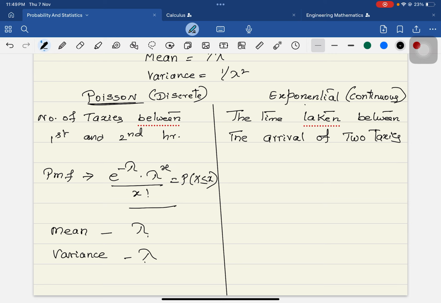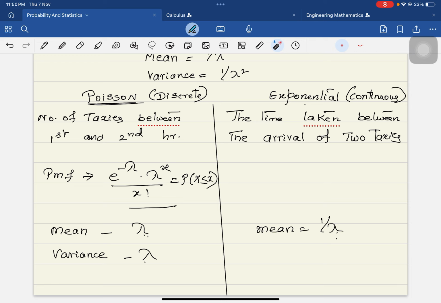Now, in the exponential distribution, the mean is equal to 1 over lambda. That means it is the reverse of the Poisson mean. In Poisson we are finding the number of taxis in two hours of time, whereas in exponential it is the time taken between the arrivals of two taxis, so definitely it is the other way around.